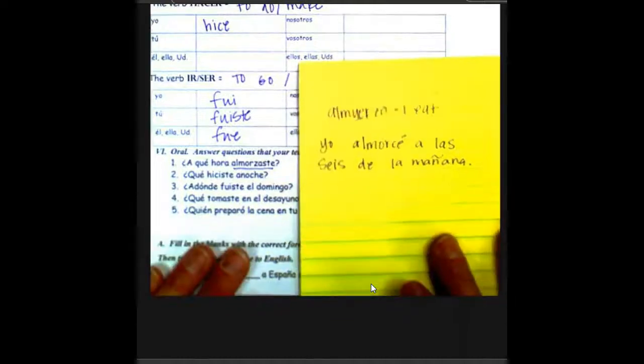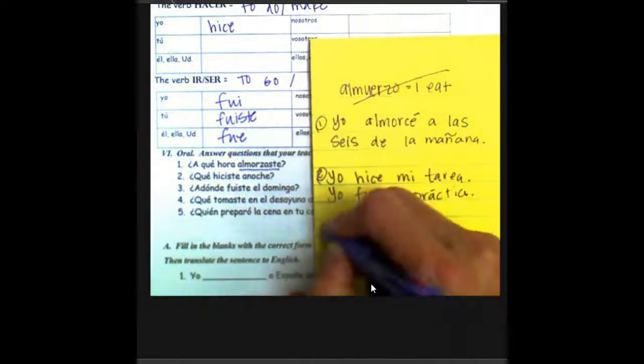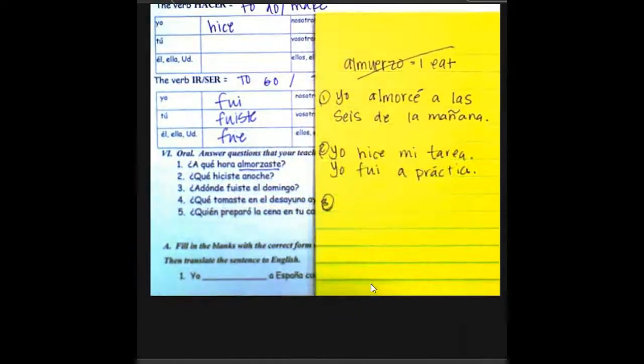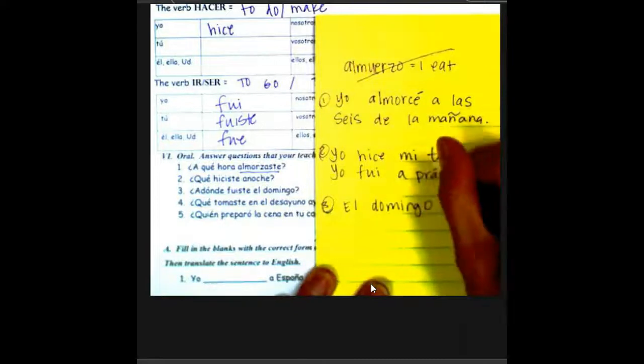So not almuerzo. Going to número 2, ¿qué hiciste anoche? What did you do last night? So there are many things that you can write. Here are a couple of examples. Yo hice mi tarea. I did my homework. Fui a práctica.